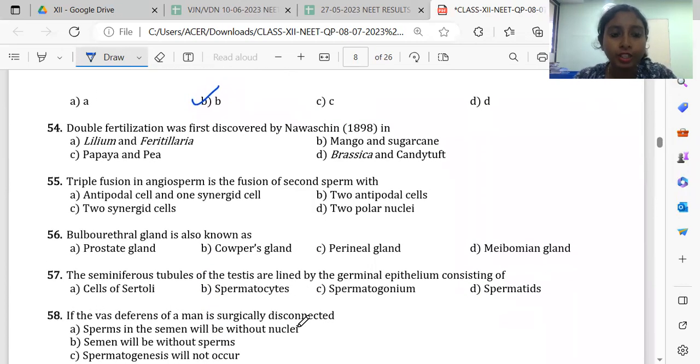54. Double fertilization was first reported in Lilium and Fritillaria. Triple fusion in angiosperms is the fusion of the second sperm, that means the second male gamete, with the two polar nuclei. First fusion is syngamy, with one male gamete and one egg cell. The second fusion is with one male gamete and two polar nuclei. So it results in the formation of the primary endosperm nucleus. Right? So that's all the questions from sexual reproduction in flowering plants.